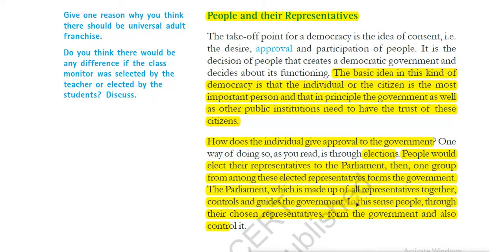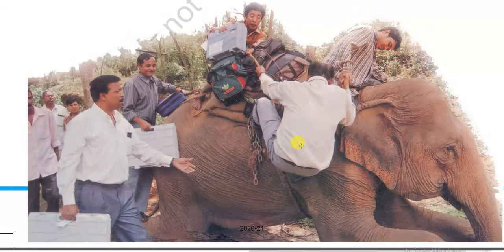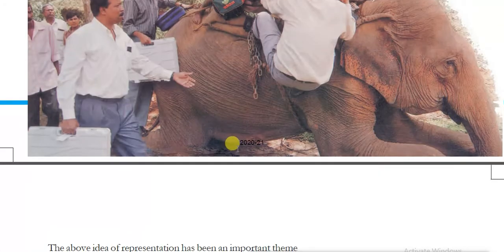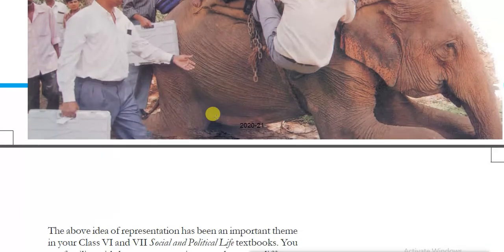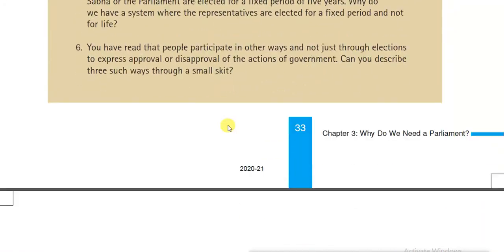That is, parliament, which is made up of all the representatives together, controls and guides the government. In this sense, people through their chosen representatives form the government, right? So this is a process of election. The areas which are very difficult to reach, especially difficult terrain, right? This is nothing mentioned here.